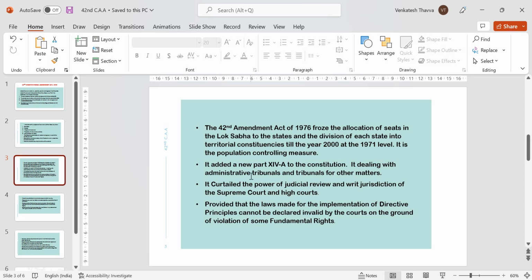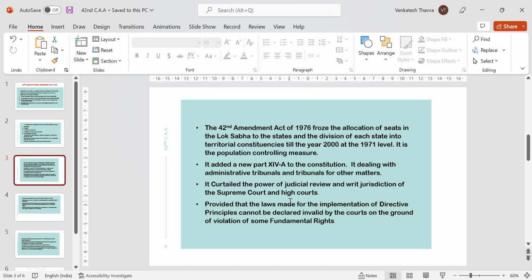Next one, it added a new part 14A to the constitution, dealing with administrative tribunals and tribunals for other matters. The original constitution did not contain provisions with respect to tribunals. The 42nd Constitutional Amendment Act added a new part 14A to the constitution. The part consists of two articles. Article 323A dealing with administrative tribunals and Article 323B dealing with tribunals for other matters.